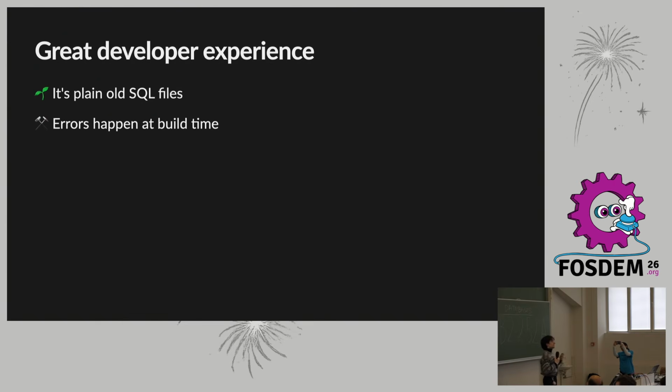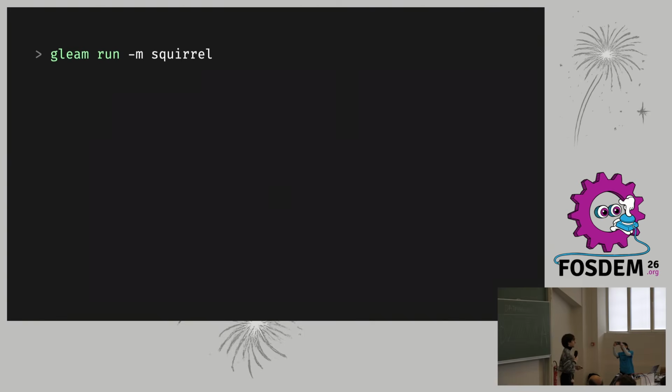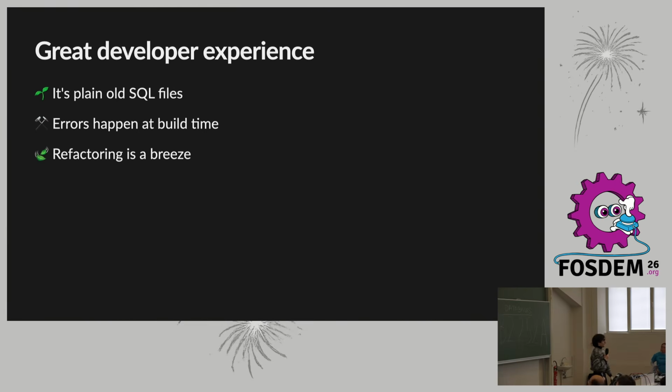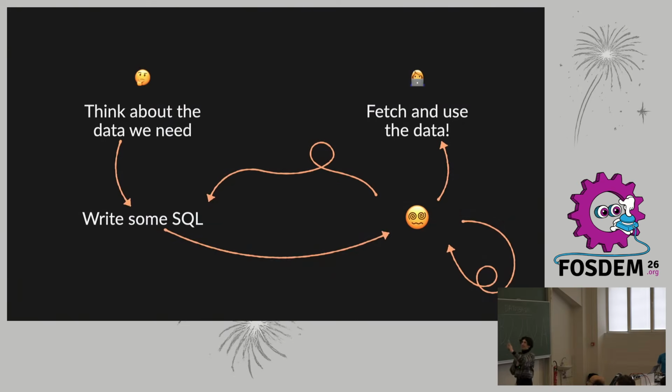The feedback loop is really tight. If we make a typo in our query, well, we're going to see the error right in our terminal as we generate the code. Hopefully you can appreciate the effort that I put into making that look nice and presentable. And so now it's a lot easier to deal with that. We started from a really bad place. We had to deal with a lot of glue code.